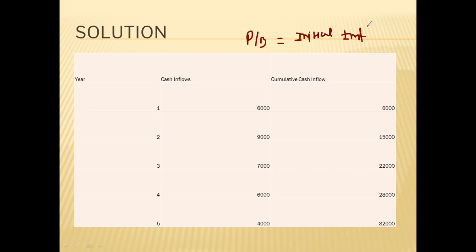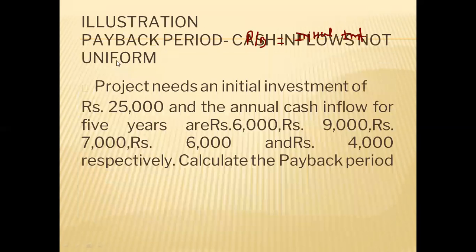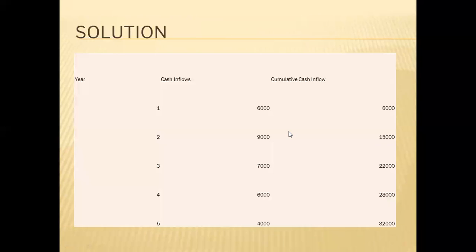Okay. Now what is our initial investment? 25,000. Okay, 25,000 is our initial investment. Now we have to recover this first. So in how many years can we recover it? How will we find out? We can find it from this table. Understand? See,